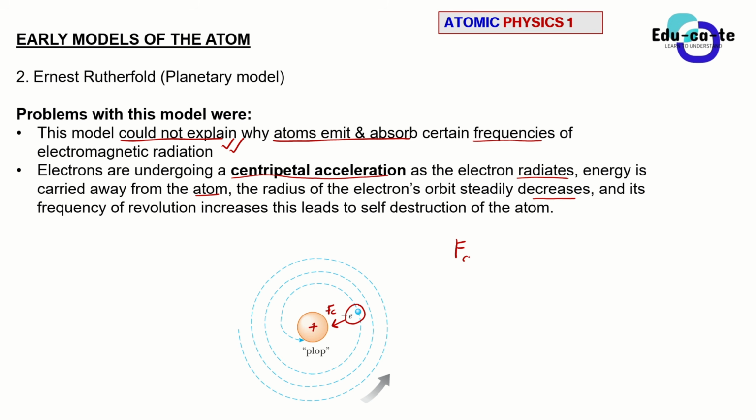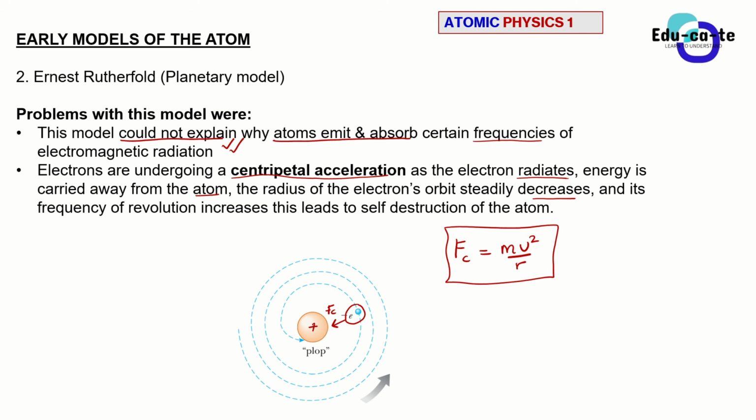And that centripetal force, remember, is given by mv squared over r, right? From classical mechanics. So this electron would experience this centripetal force, and it will eventually be pulled into this nucleus. Then the atom will be destroyed. Hence, we still disqualify the Ernest Rutherford planetary model of an atom.